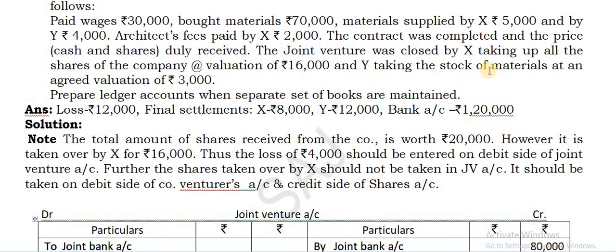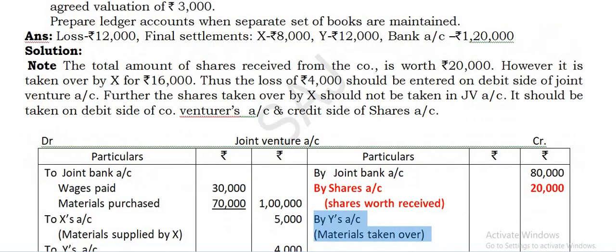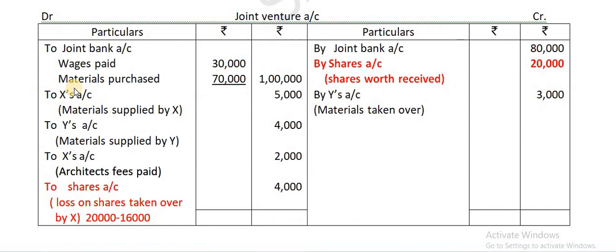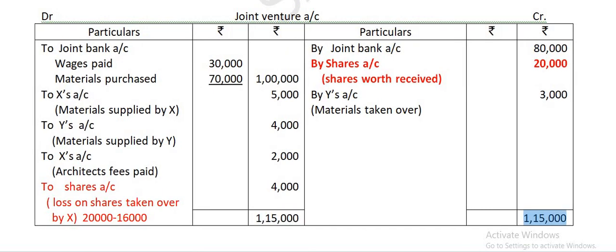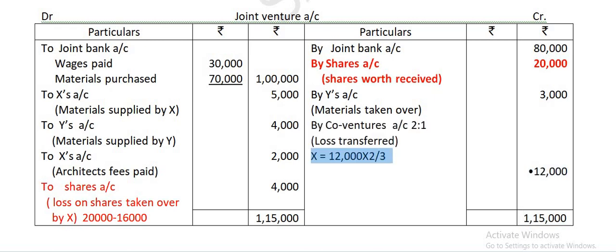Next it is said the materials of valuation 3,000 were taken over by Y. So this you enter on the credit side by Y's account. Materials taken over. So take the balance. The total amount you are getting is 1,15,000 and the difference you are getting is 12,000.